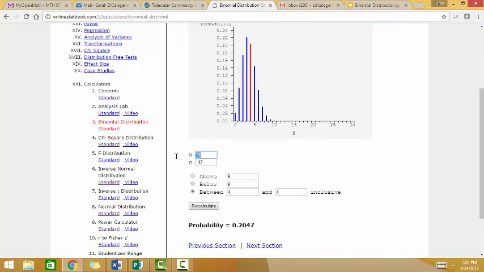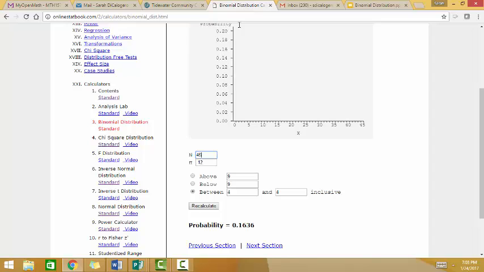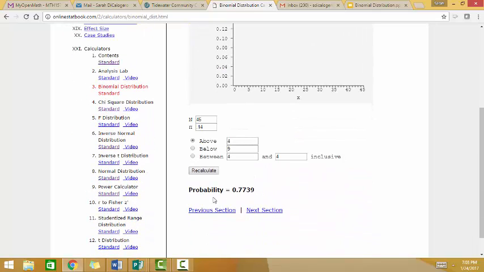Over here we had 45 as our sample size, 14%, 0.14, and we can use the above at least 5. So at least 5 would be above 4. Above 4, the probability is 0.7739.